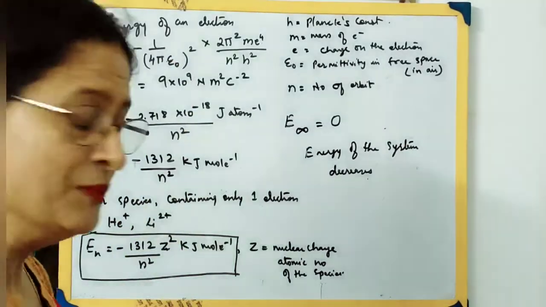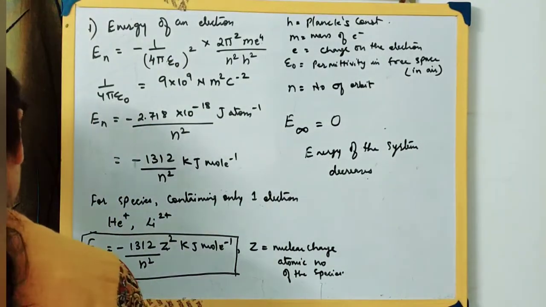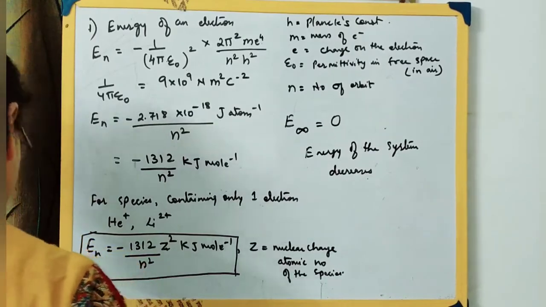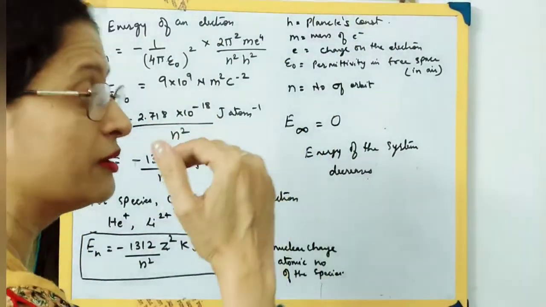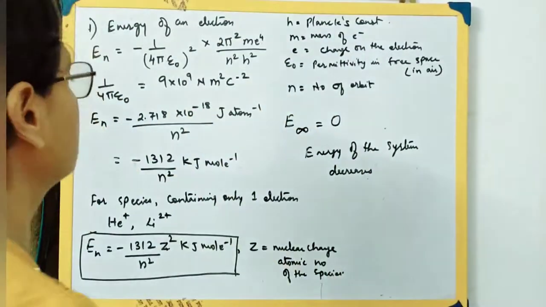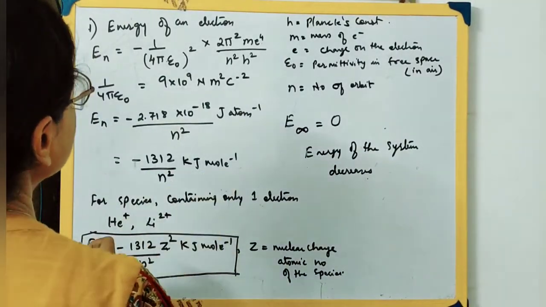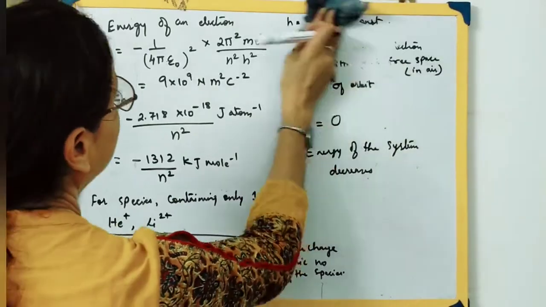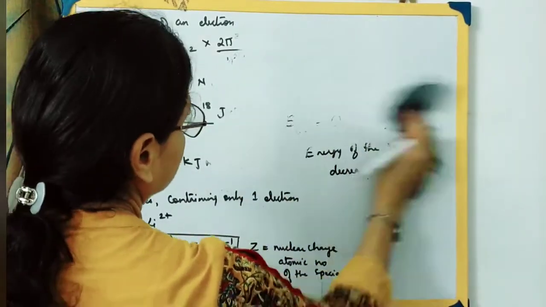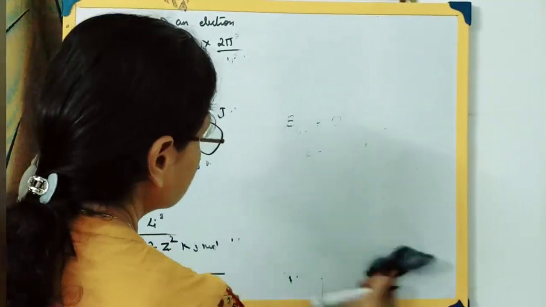I hope it's clear. So this was the second merit. That is, the energy of the electron becomes negative, zero or even less than zero. That is, it gets the negative value. So this was the second merit: the energy of the electron can be determined by the relationship given by Bohr's model.